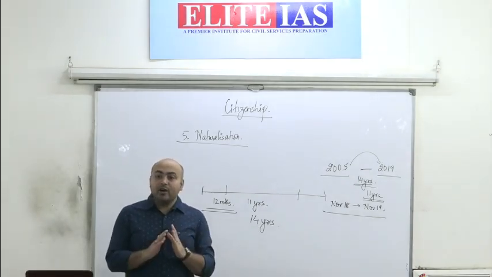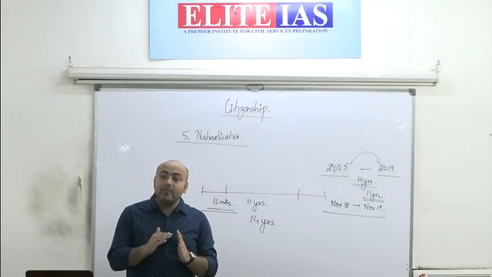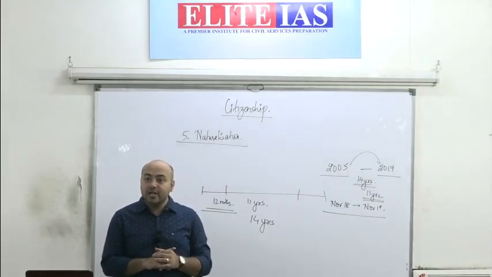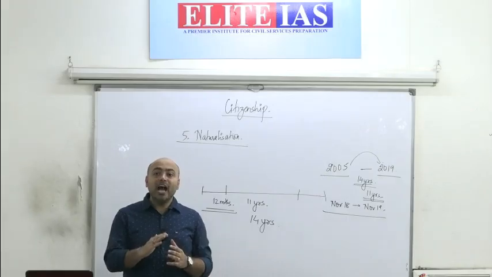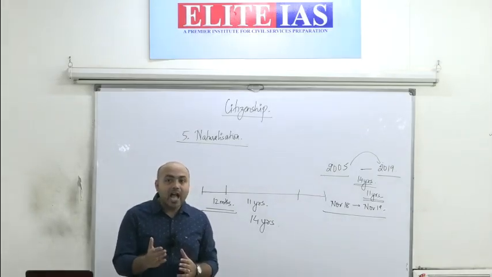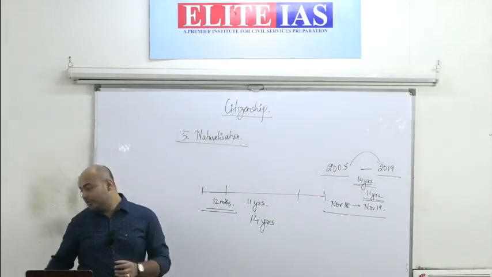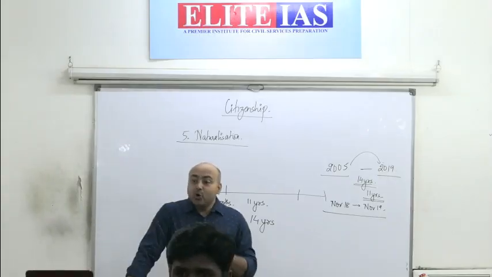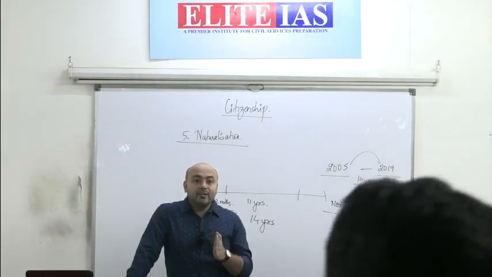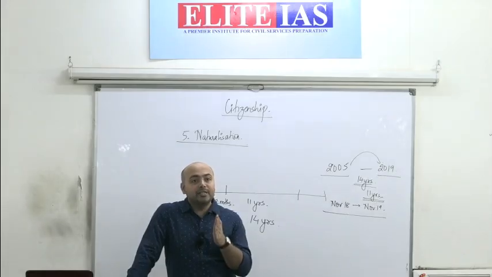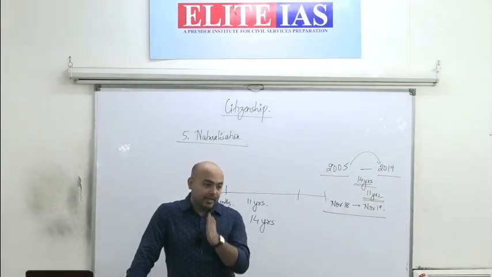So I have the right only to apply for citizenship under registration or naturalization. Whether citizenship is given to me or not, it is upon the discretion of the government of India.